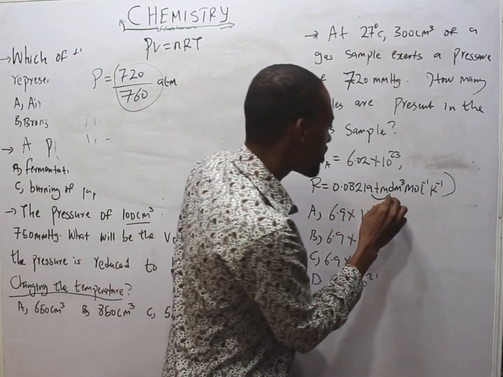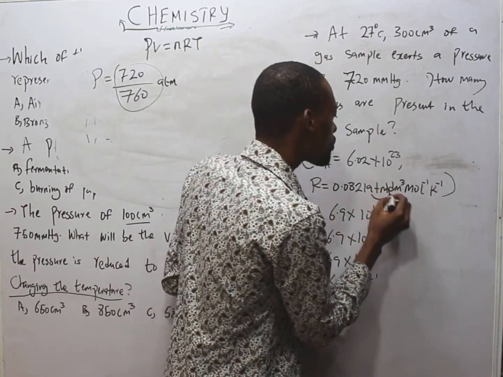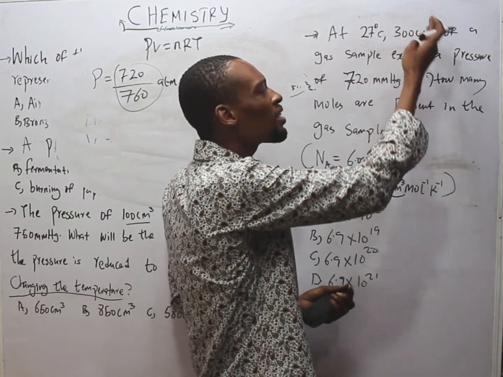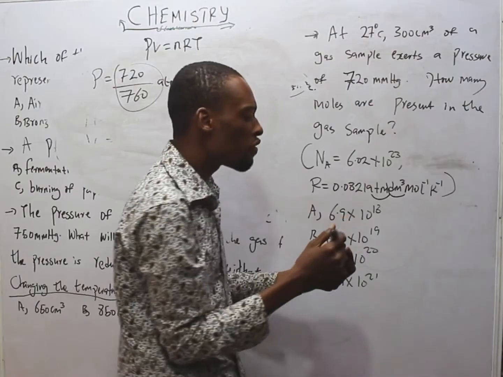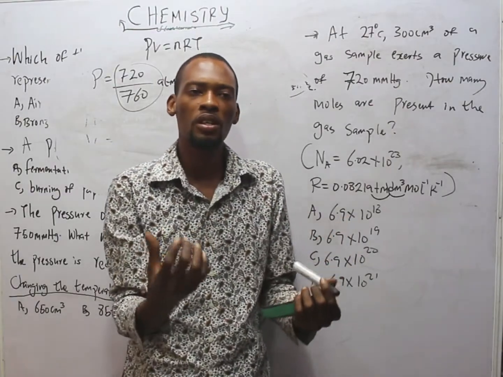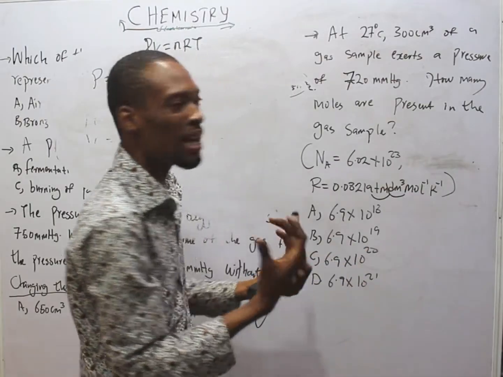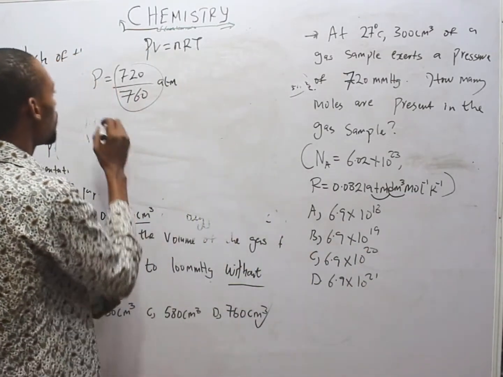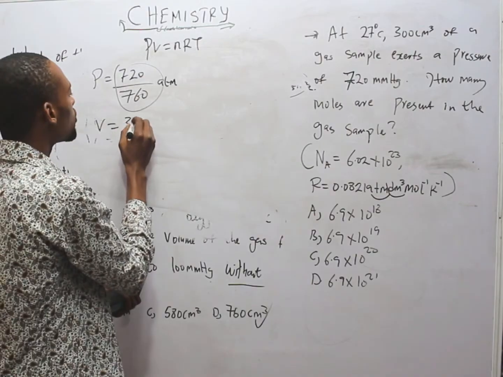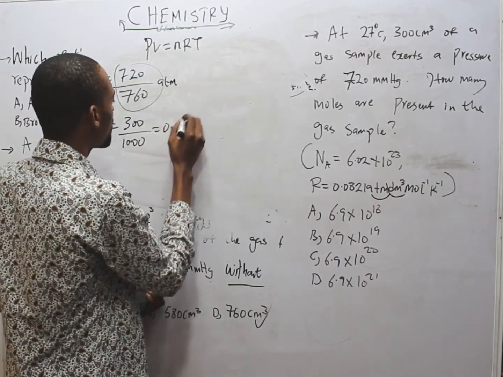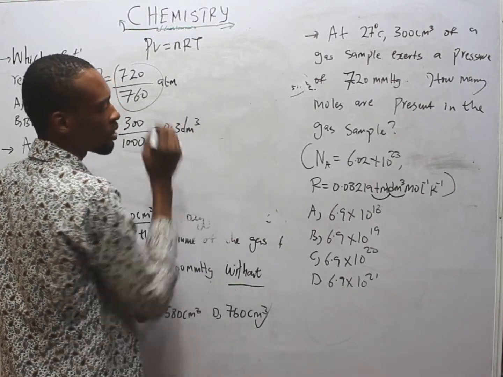You see that dm³, the volume should be in dm³. The volume we are given is in cm³, 300 cm³. So we convert to dm³. Converting volume from cm³ to dm³, we divide by 1000. So V equals 300 over 1000. This will give you 0.3 dm³.